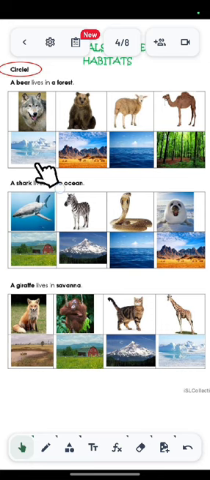When you are studying this chapter, try to keep a notebook and a pen with you, so that whenever I mention any important point, you can note it down in your notebook, or you can mark it in your book too. Here you have seen the animals and their habitats where they are living.